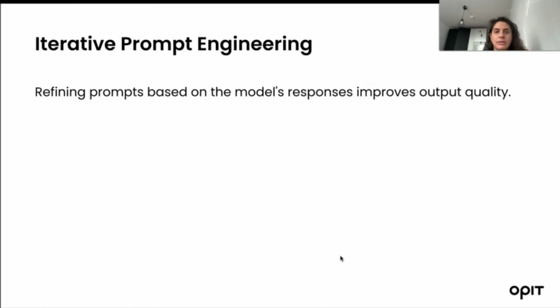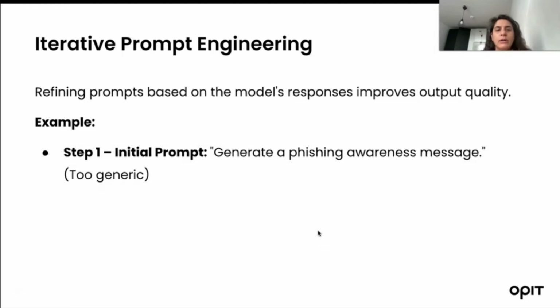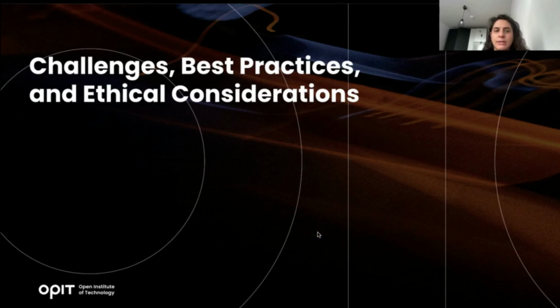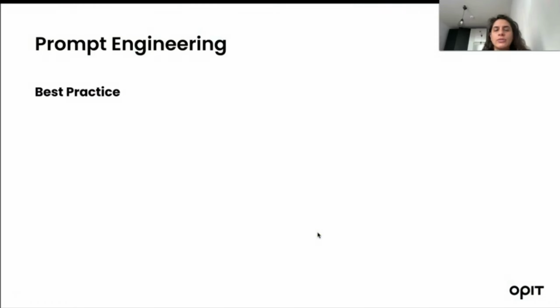Refining prompts based on a model's response improves output quality. For example, you give some instructions and then find out the result is not what you expected, so you need to give another prompt to make it better, and it actually optimizes the output. For example, step 1, initial prompt: generate a phishing awareness message, which is generic. Step 2, refine the prompt: write a professional email warning employees about spear phishing attacks, including 3 key red flags to watch for. There are some challenges, best practices, and ethical considerations for prompt engineering.